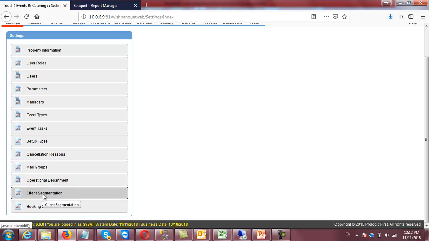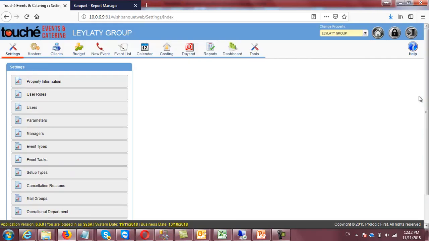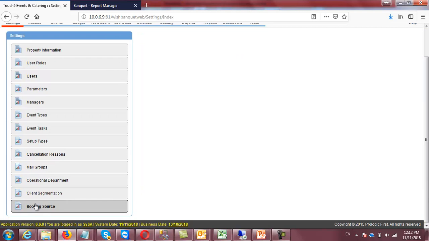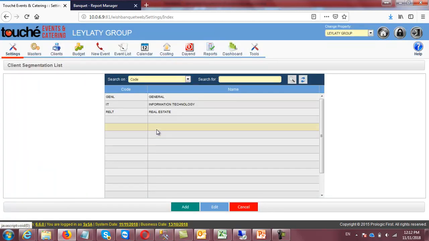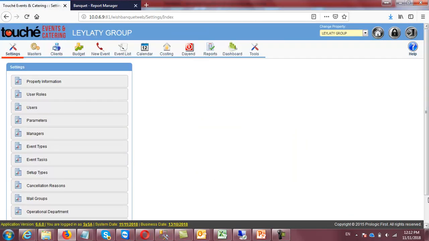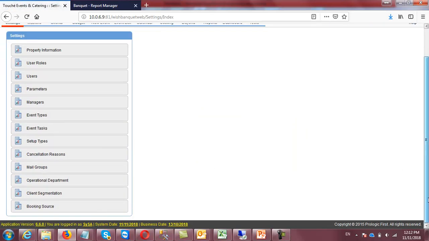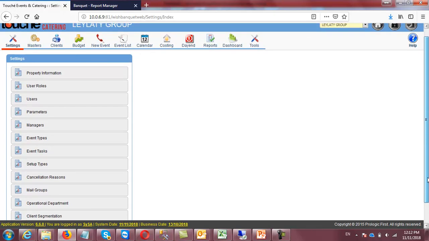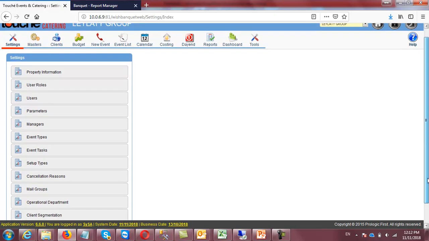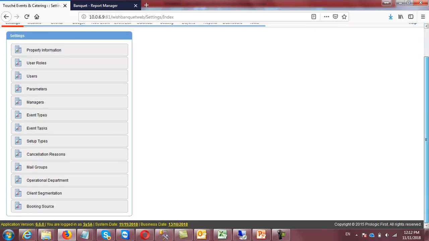Okay, client segmentation. Before going to do the setup of the client master, the client database, you have to define the client segmentation, the government sector, individuals. Okay, so this setup you can define it here only. And then this client segment, this segmentations you can use it while creating the client. So you can link the segment. Okay, this client belongs to this segment.